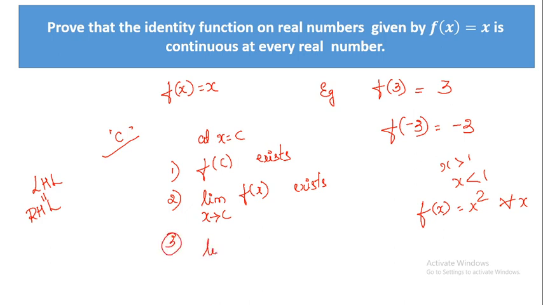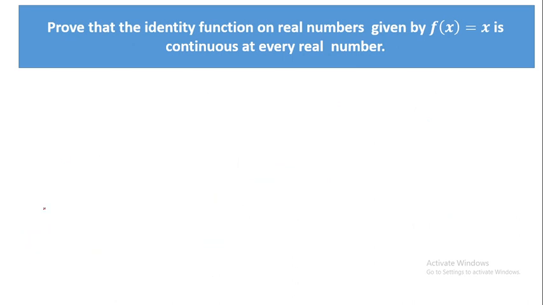What is the third condition? Limit f of x as x tends to c is equal to f of c. If this is also satisfied, then you can say that the function is continuous at c. Since c is a random element, we can conclude that the function is continuous everywhere. Okay, so we'll begin to do all these things.